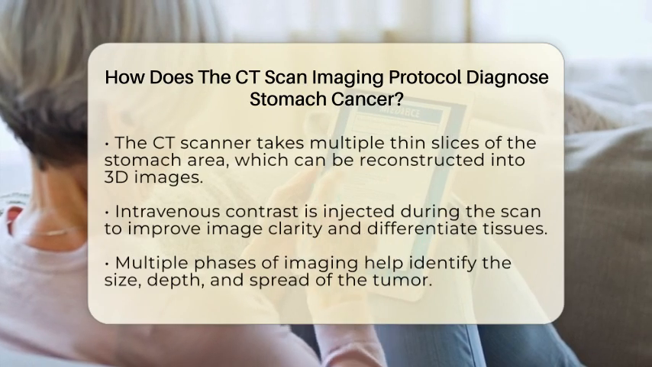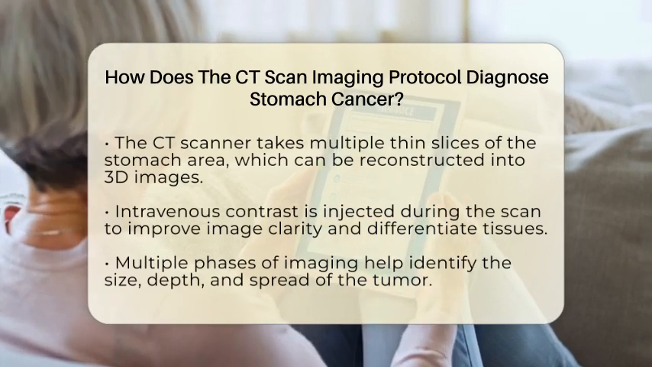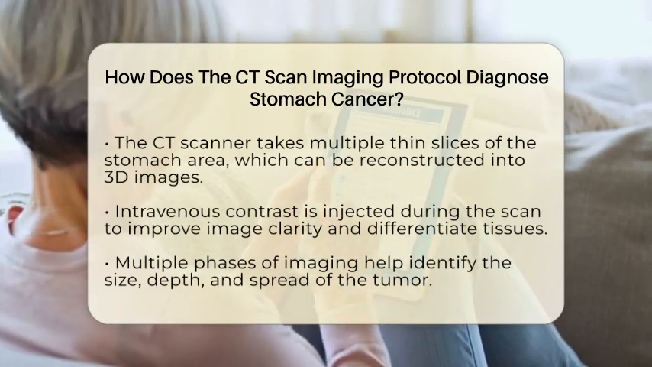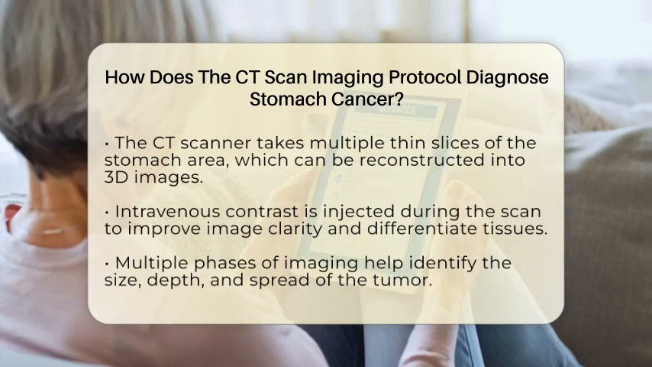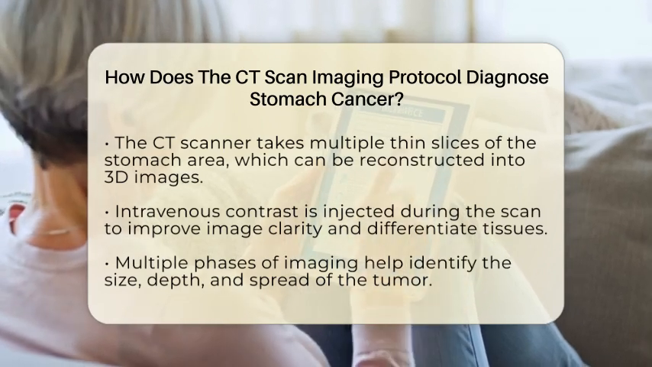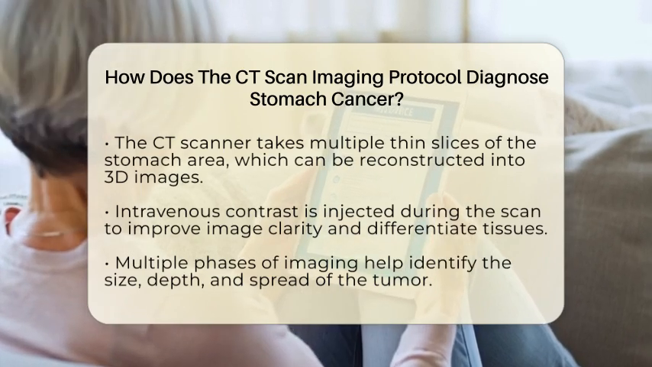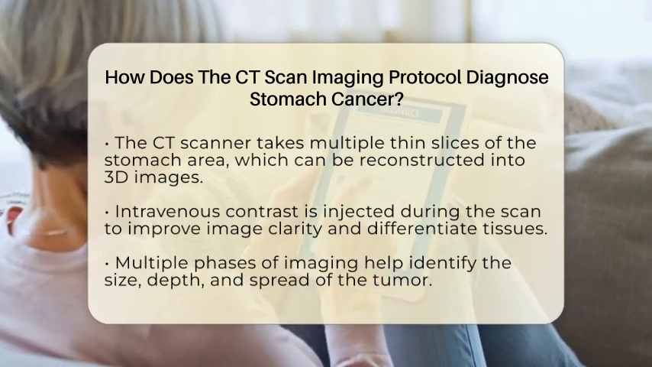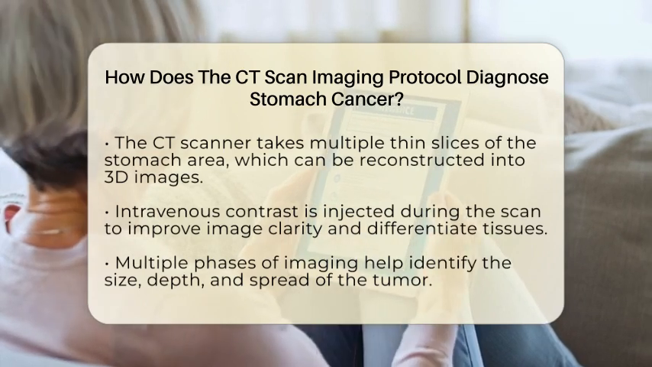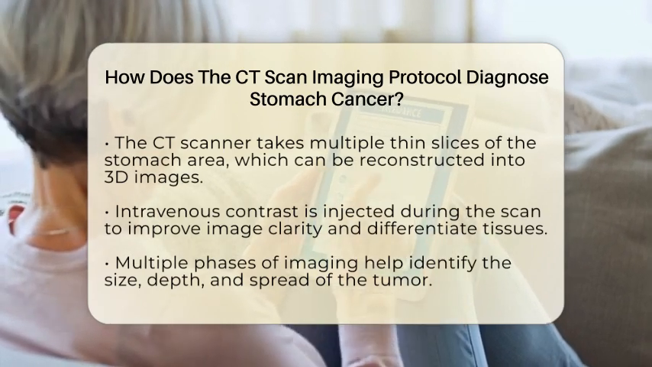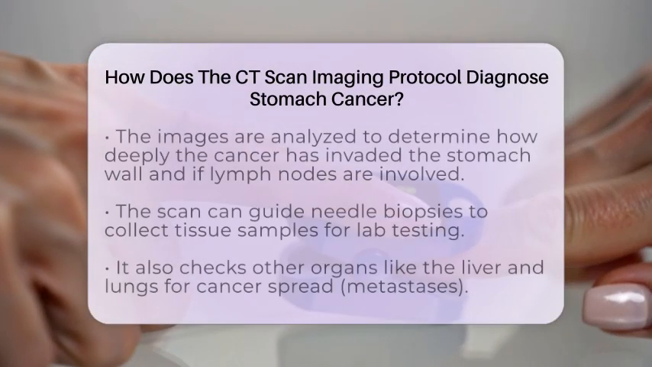To improve the clarity of the images, intravenous contrast is injected into a vein during the scan. This contrast makes blood vessels and tumor tissue more visible, especially in different phases of the scan. Multiple phases help distinguish between normal tissue and cancerous areas, providing a clearer picture of the tumor's size and extent.